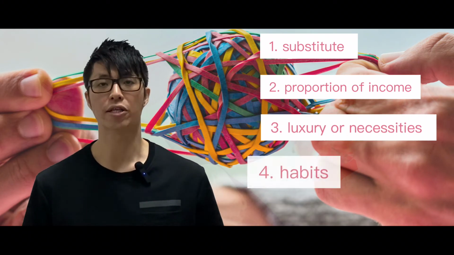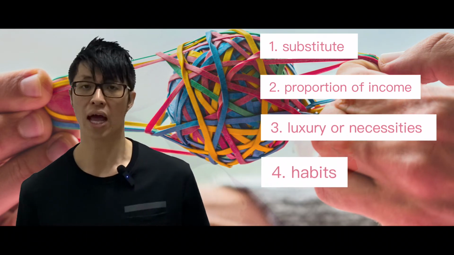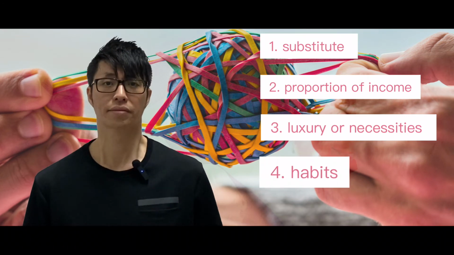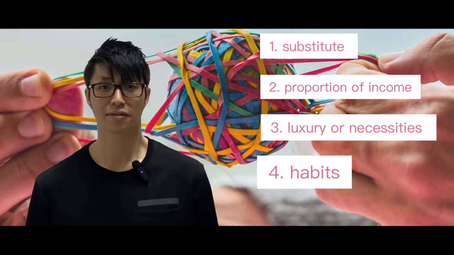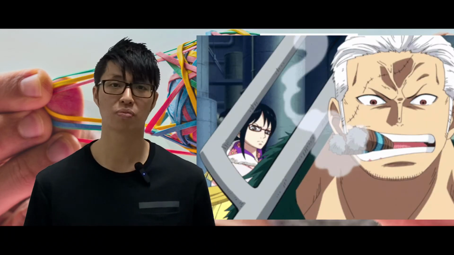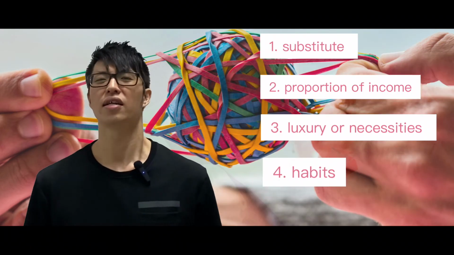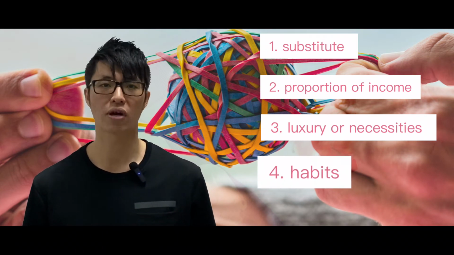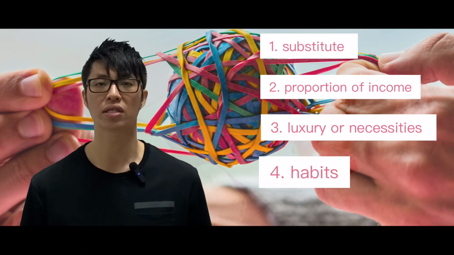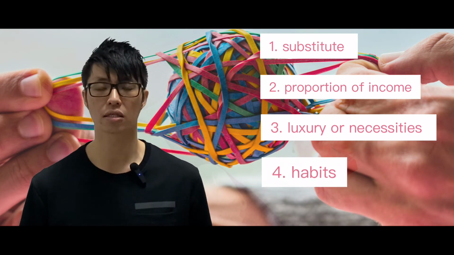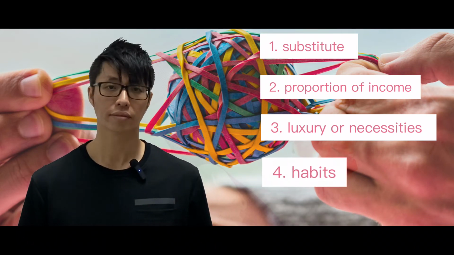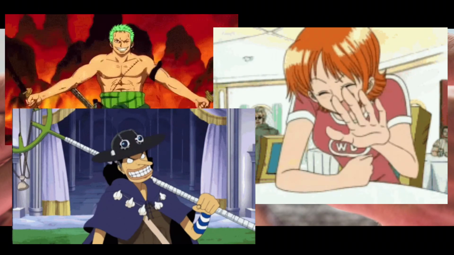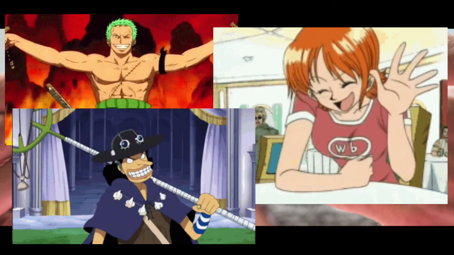Number 4 can be due to habit. Habit depends on whether you are addicted or not, right? If you are a smoker, like to smoke, look at the smoker behind. Smoke 24 hours a day. Then you have the habit. Regardless of the price increase or decrease, you will not respond too much because you smoke 24 hours a day. But if you are not addicted, just like other characters, they are not addicted to smoking, then they are more responsive to the price changes.